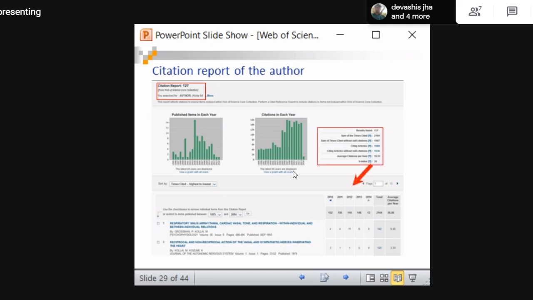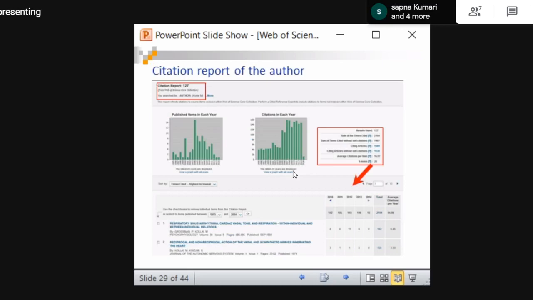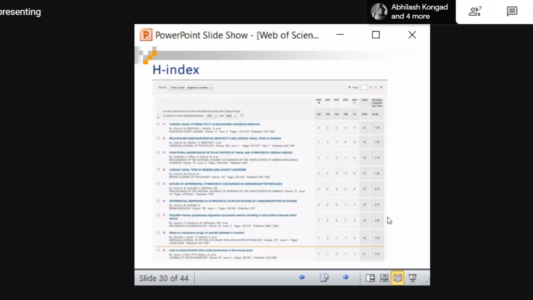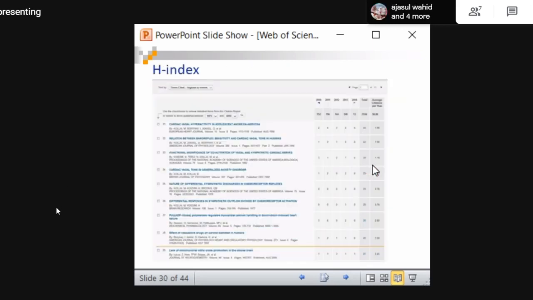See, everything I highlighted here. See, this is the full details. So here, H index, in the previous slide you see the H index is 28. How did 28 come? We will see.